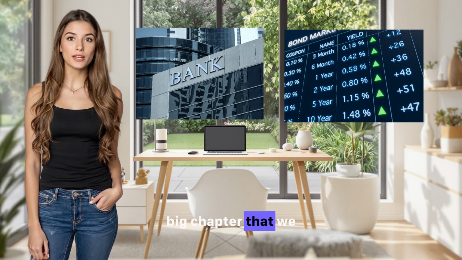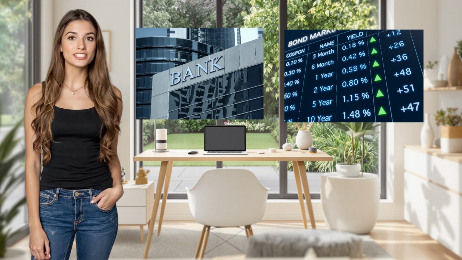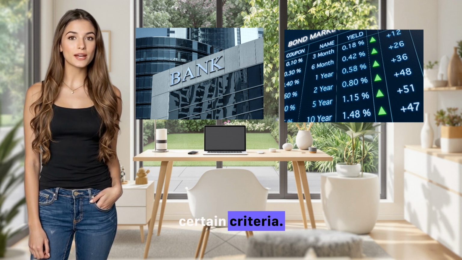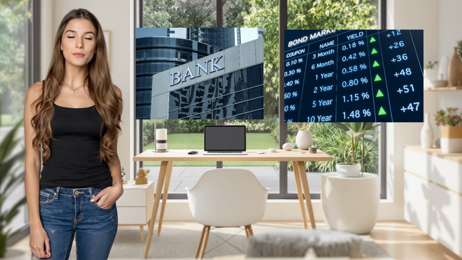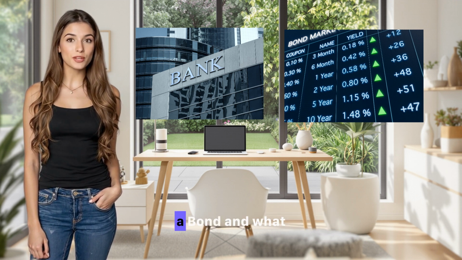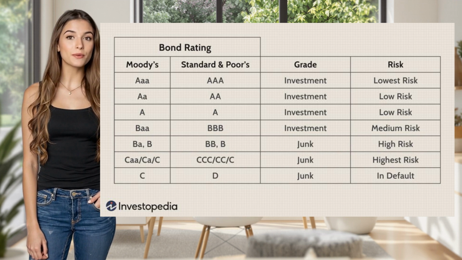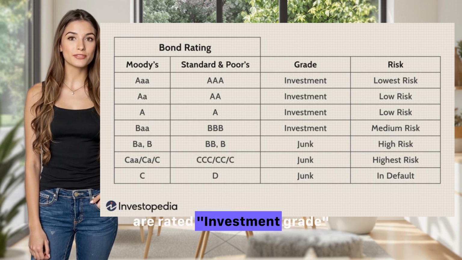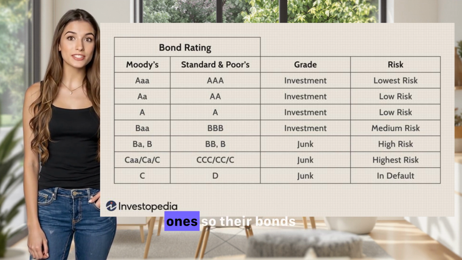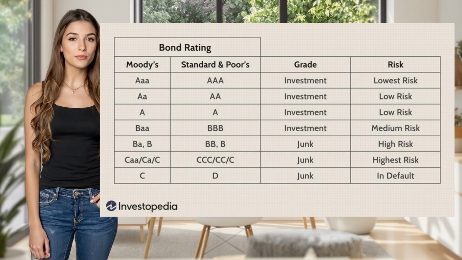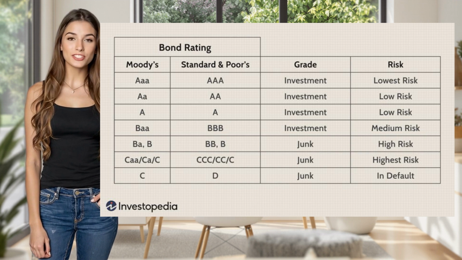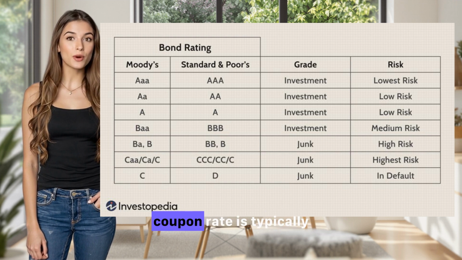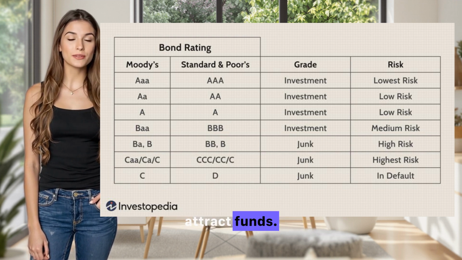This is a very big chapter that we will not go into, but it's sufficient to say that not just any company can issue public bonds. You need to satisfy certain criteria, and that's the point we want to make here. One has to be careful which company issues a bond and what is the credit rating of the bond. That's called their creditworthiness. They range from very solid companies which are rated investment grade to the non-investment grade ones, so their bonds are called junk bonds. The more solid the company is, the lower coupon rate they are typically willing to give. The higher risk a company has, the higher coupon rate is typically given in order to attract funds.